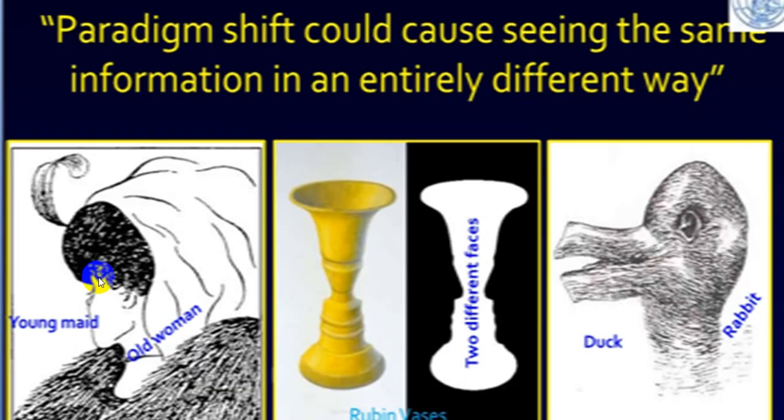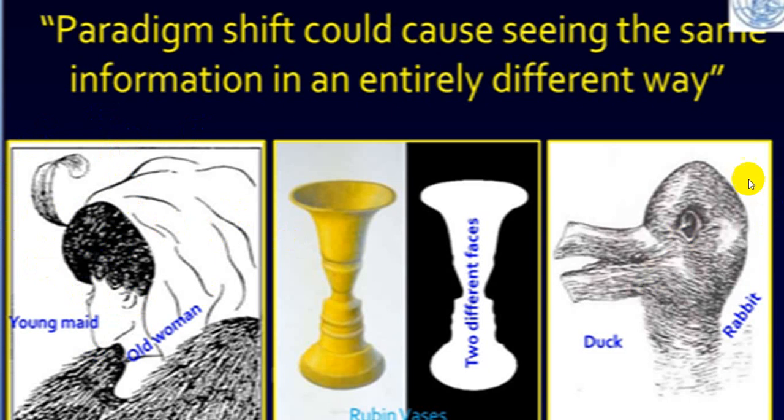If you look at this particular picture, from here it looks like an old woman. This is a nose, this is a chin, this is lips, these are the hairs. So it is old if you look at that. And if you look at this particular part, this is a chin, these are eyes, these are ears, and these are the hairs. So she is young. This is the way you look at it.